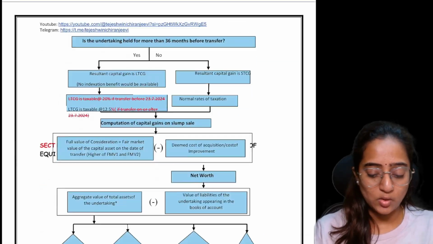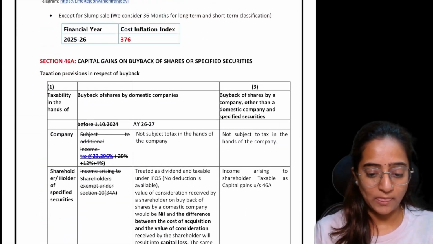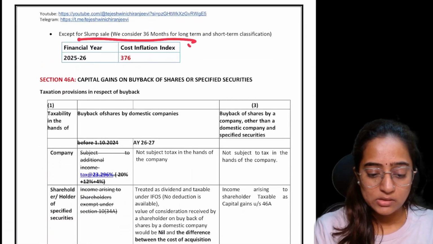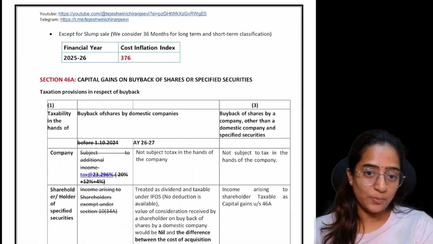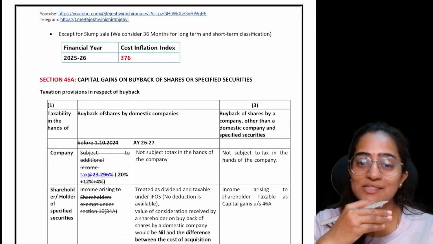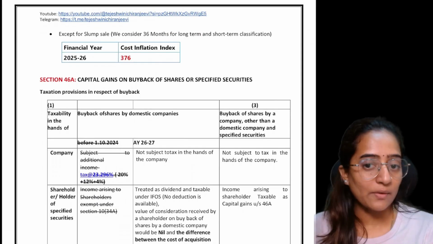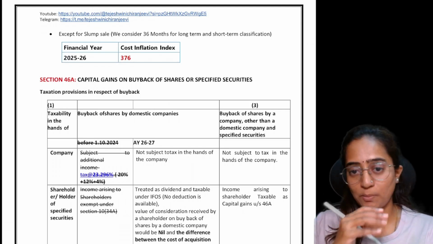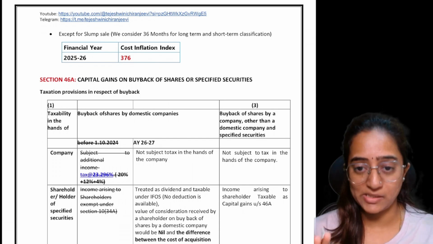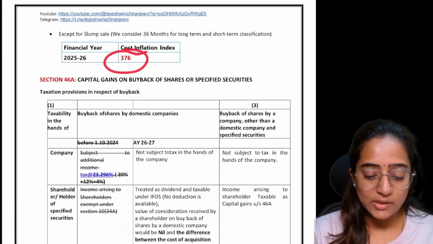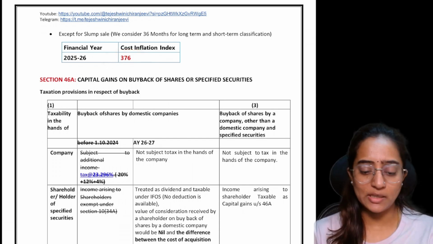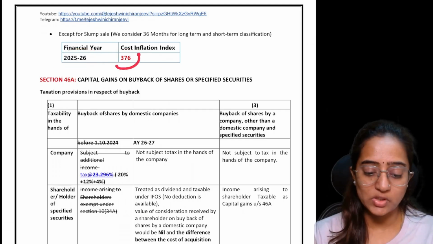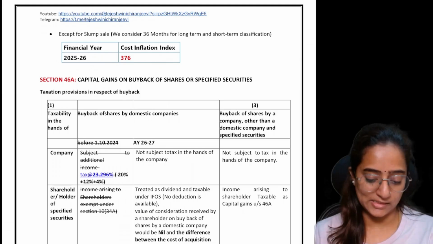So, you can look into these points once. See, the importance of indexation is not so much now, but still we have to know the concept of indexation because there are certain parts where indexation is still present. The cost inflation index, every year you have the cost inflation index. Similarly, for financial year 25/26, the cost inflation index is 376.